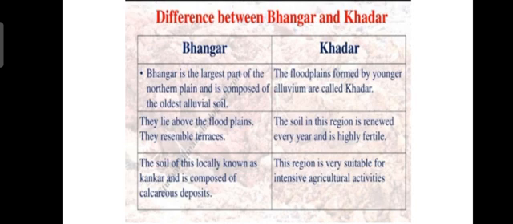Bigger particles of the rocks are deposited in the Bhangar region and it is not fit for the cultivation of crops. The Khadar region is very suitable for intensive agricultural activities. So this is the difference between Bhangar and Khadar.